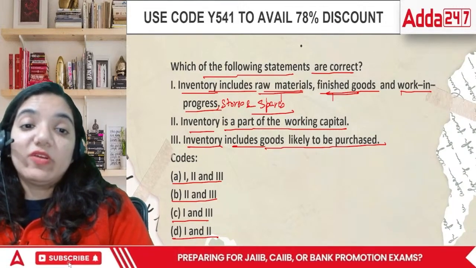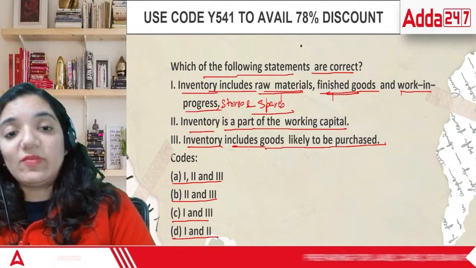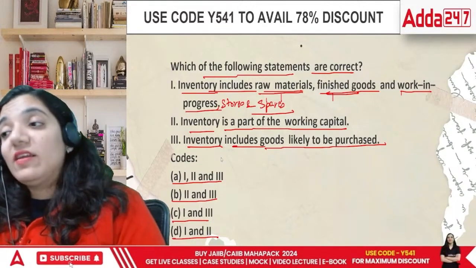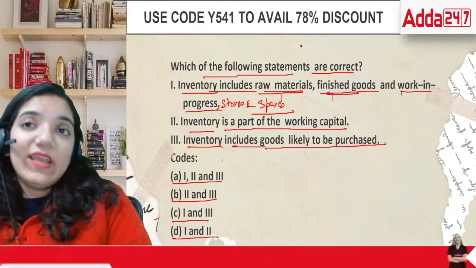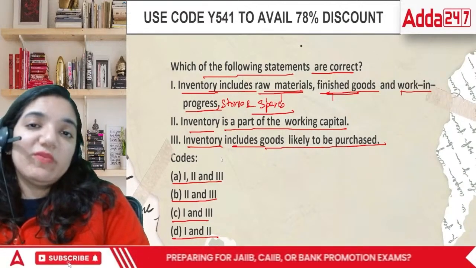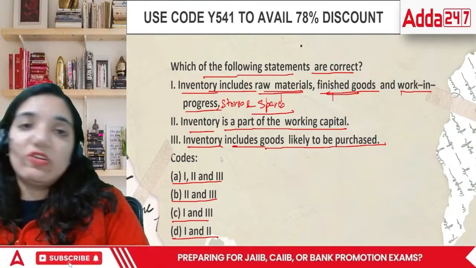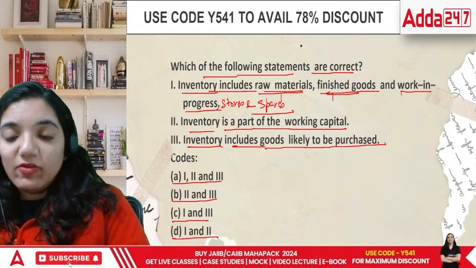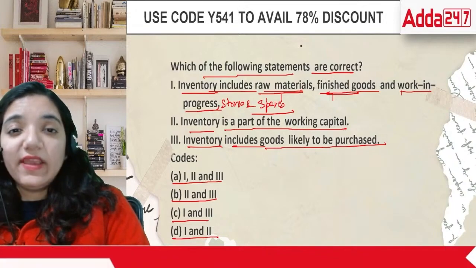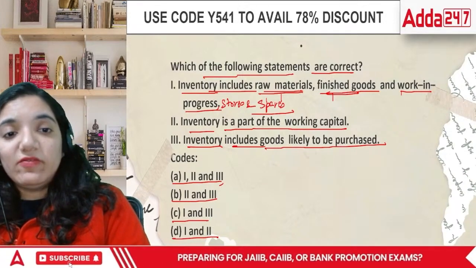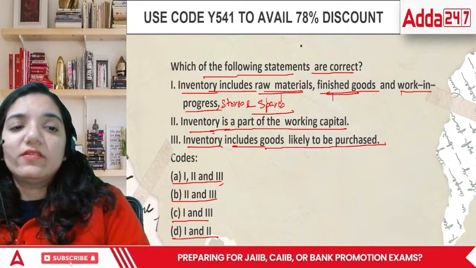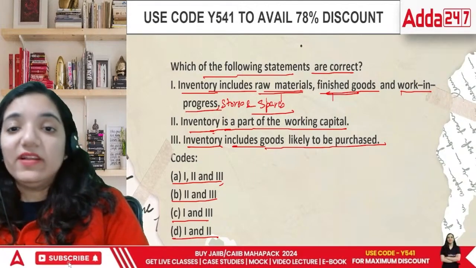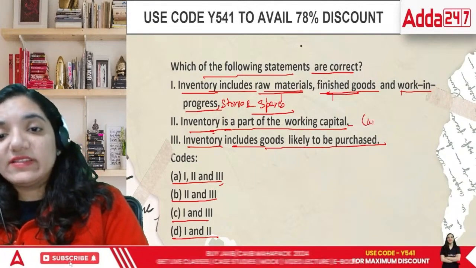For example, I have to pay the sweepers, I have to pay the repair person, I have to pay the delivery man, right? So we have to pay a lot of people. Every now and then, these payments are to be made. Otherwise, these people will run away, and we will not have any option in terms of the domestic help that we are looking forward to. Then, inventory is a part of working capital. Yes, it is a part of working capital because it is a part of current assets.